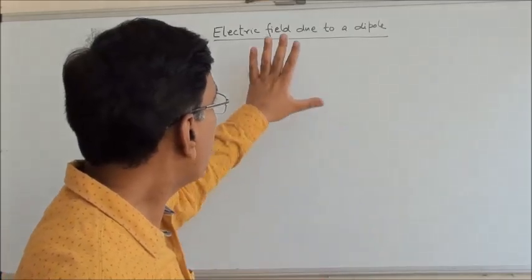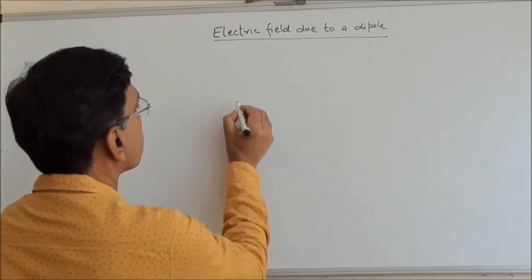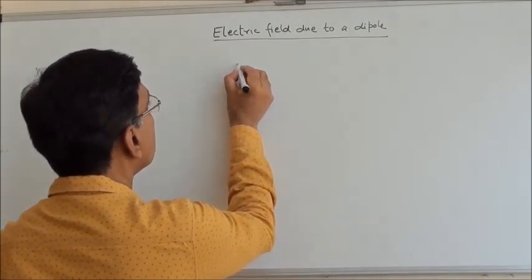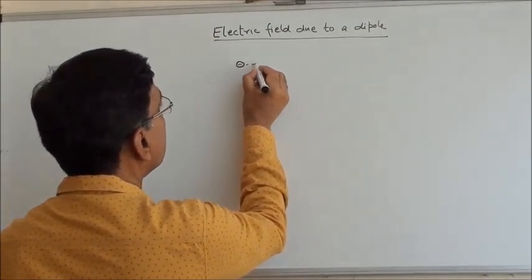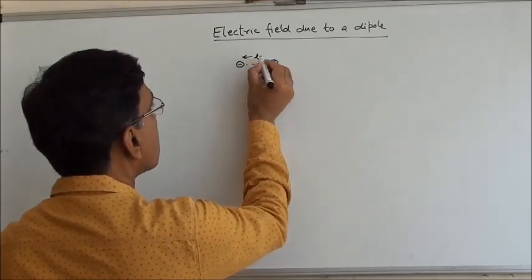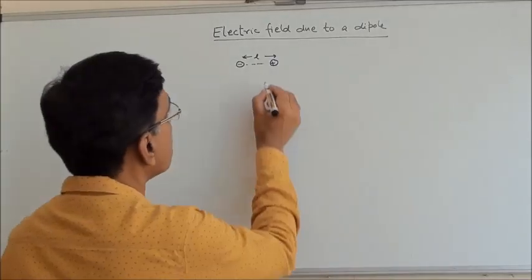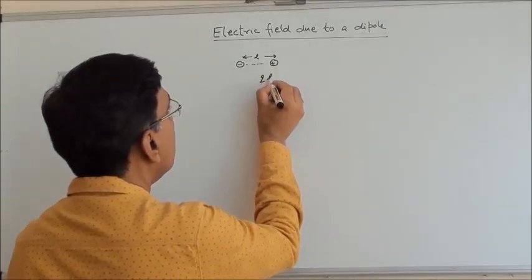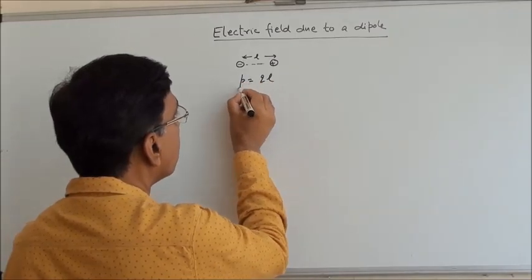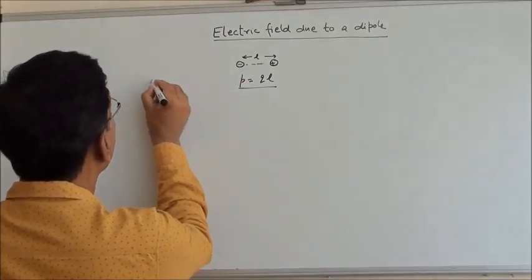So in this class I will take the electric field due to an electric dipole. So electric dipole is an arrangement of plus and minus charge, equal in magnitude, separated by a small distance, and we define a quantity. We call it electric dipole moment.